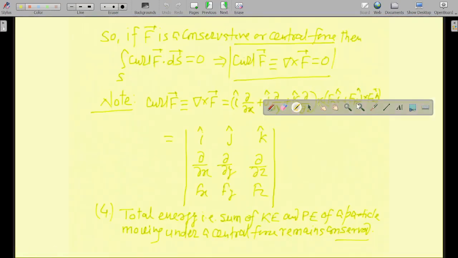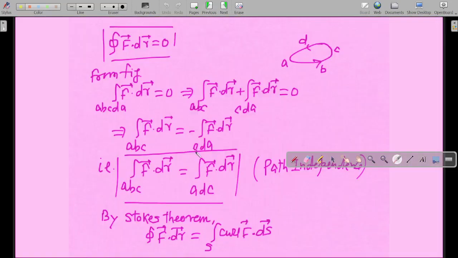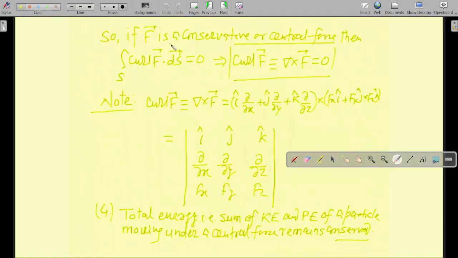So if F is conservative or a central force, then what will happen? If F is a central force or conservative force, the curl will be equal to 0. The curl of a central force is equal to 0. So this particular quantity will be equal to 0, then curl F equals 0.